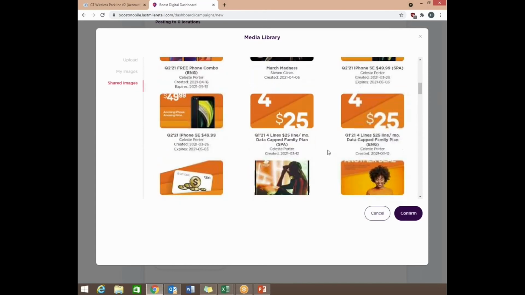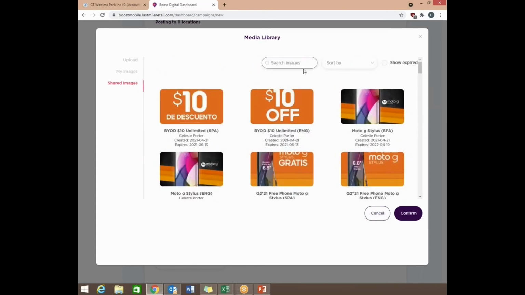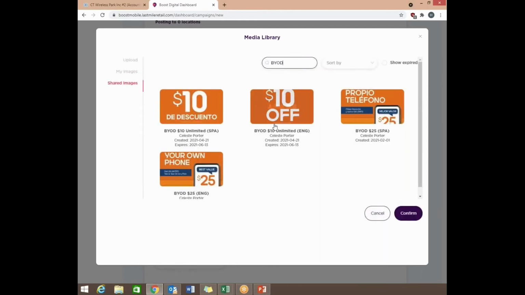Since we're going to be doing BYOD, let's go into the search bar and type in BYOD. You can see here, these are all the different BYOD posts that we can do. They have them in English and Spanish, and they have two different types for BYOD. Let's say we want to advertise this $10 off the monthly bill. What we can do is select it, and then hit confirm.